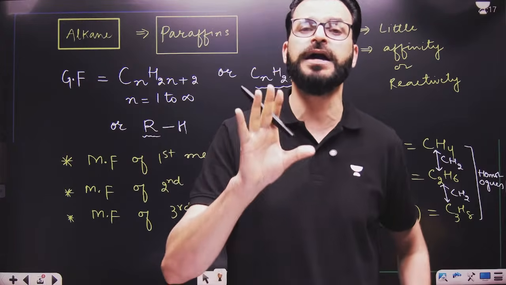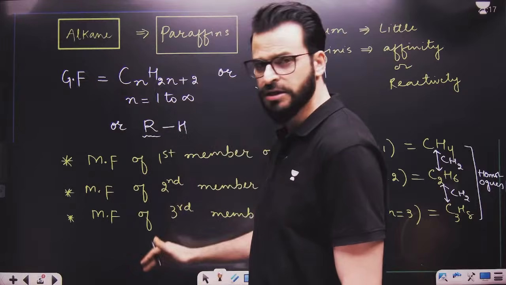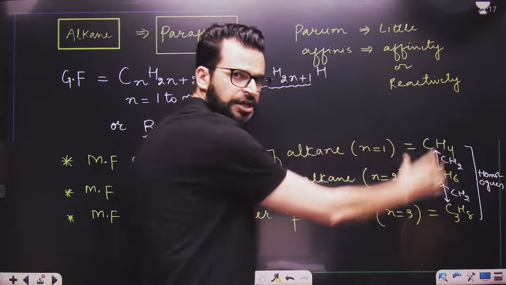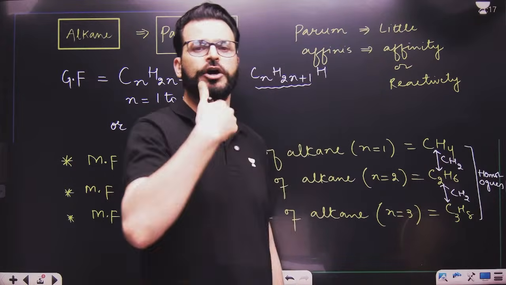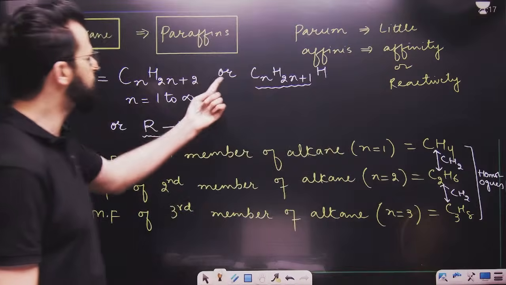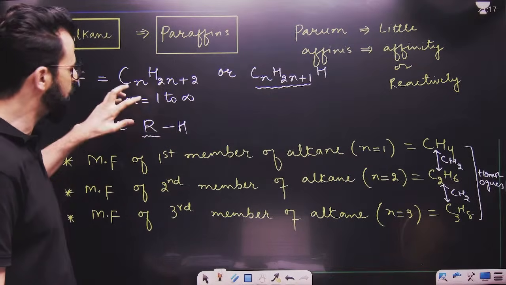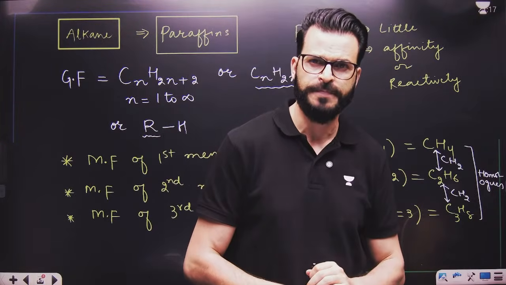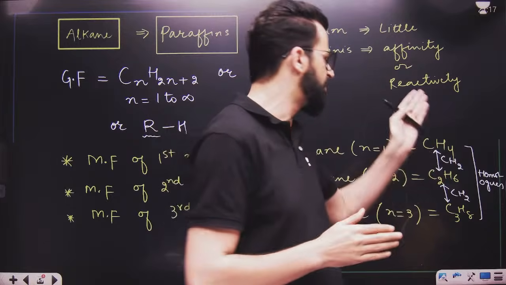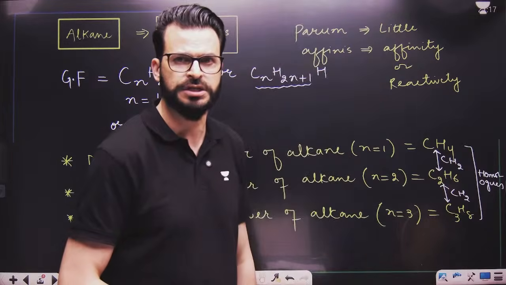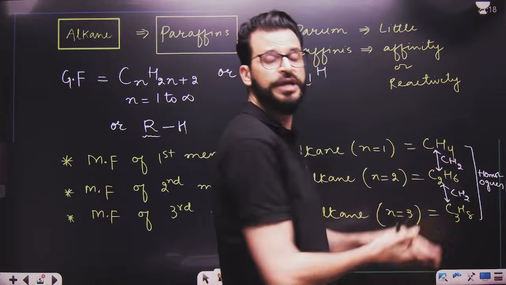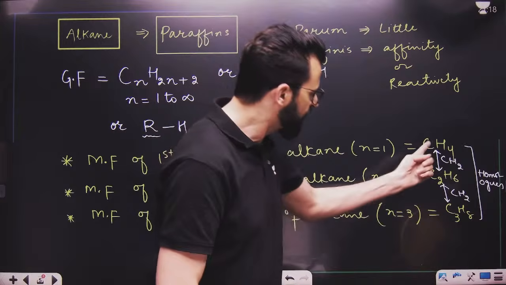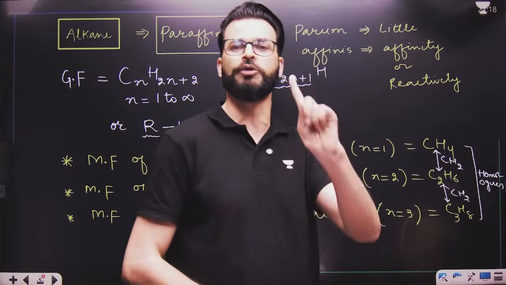So what is meant by a homologous series? It is simply a series, group, or family of organic compounds having the same general formula and the same functional group. Listen carefully. All the members of this homologous series are known as homologs, and two adjacent members are known as successive homologs. Successive homologs always differ by CH2. That means they have different molecular masses. Yes or no?